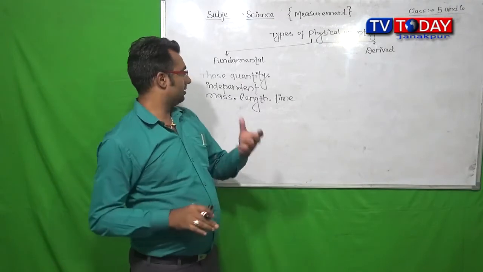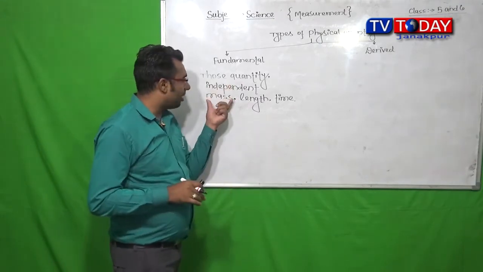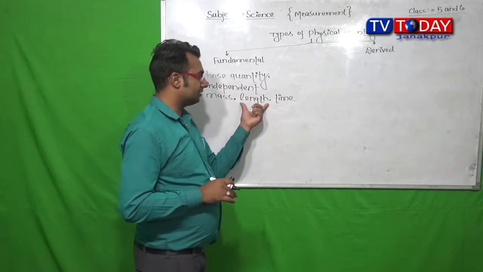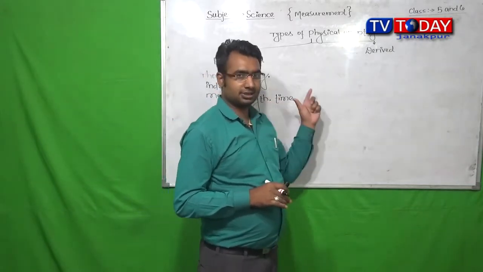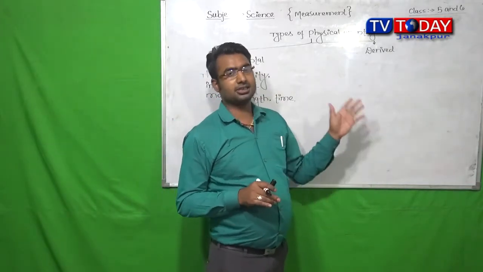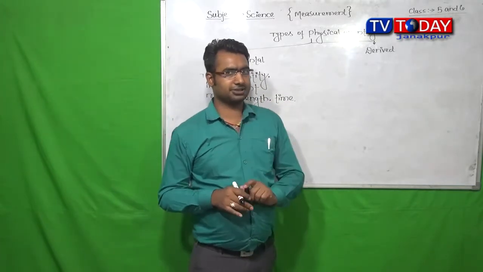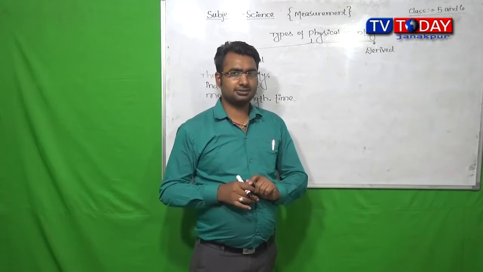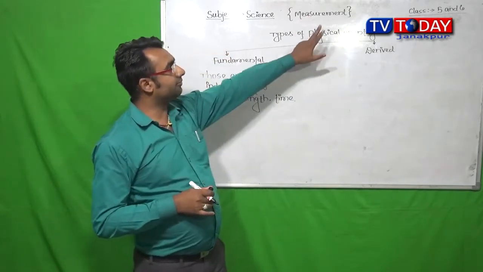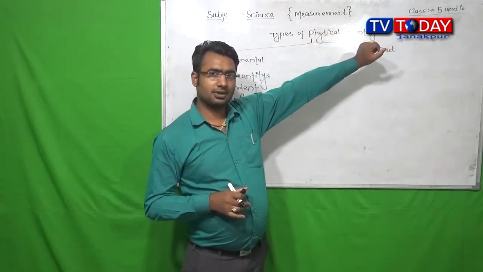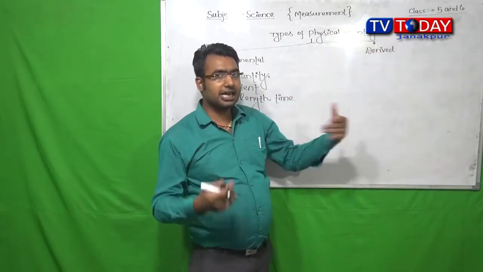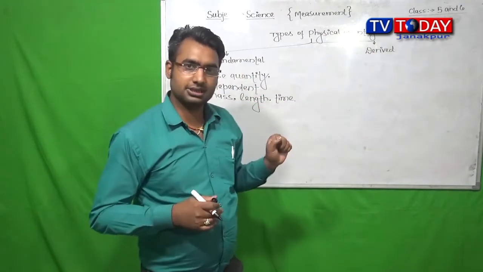Again: mass, length, time, temperature, luminous intensity, current and amount of substance. These are the physical quantities which are independent of other quantities.